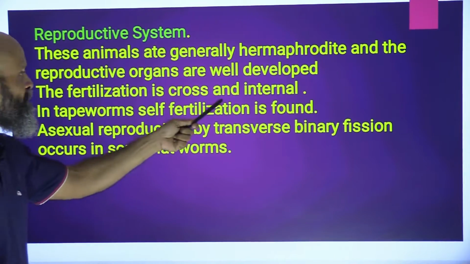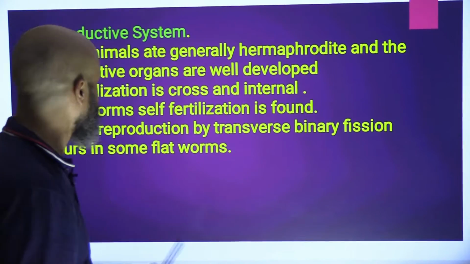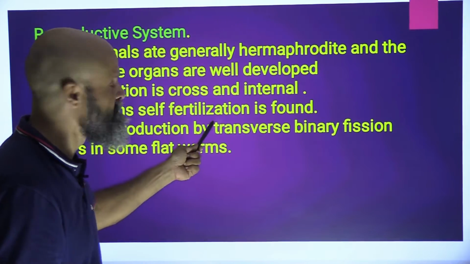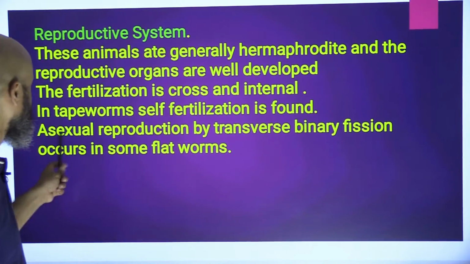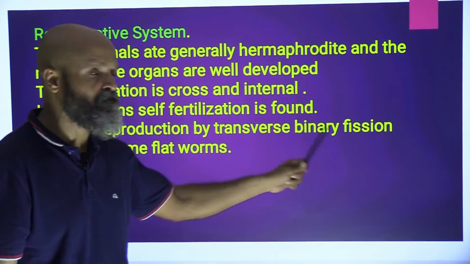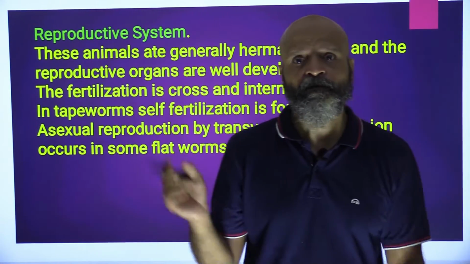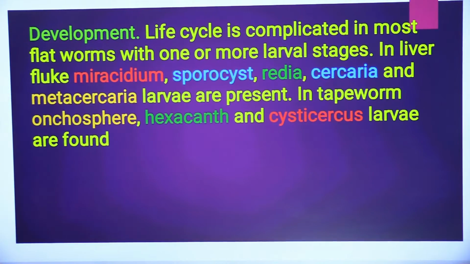The fertilization is cross and internal, so both types of fertilization take place, cross as well as internal. In tapeworms, self fertilization is found, which means within the body itself the fertilization is taking place. Asexual reproduction by transverse binary fission occurs in some flatworms. So in some flatworms, there will be binary fission, which is basically an asexual mode of reproduction.